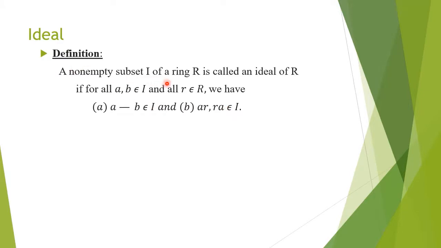But for an ideal, you are taking one element from the set I and another element r from the whole set R. Their product must be in the set I. Then only this I is called an ideal of R.